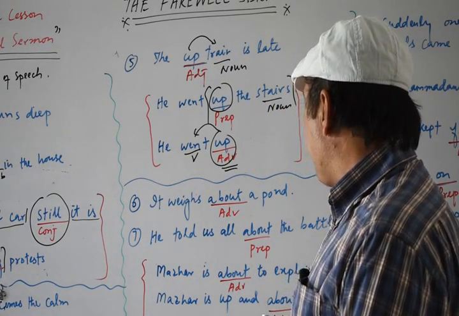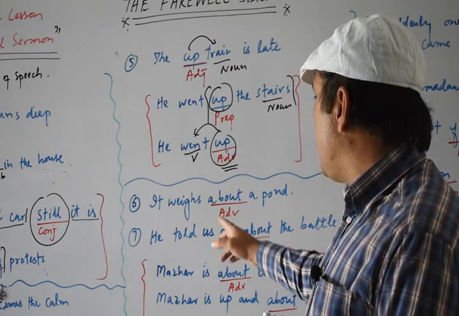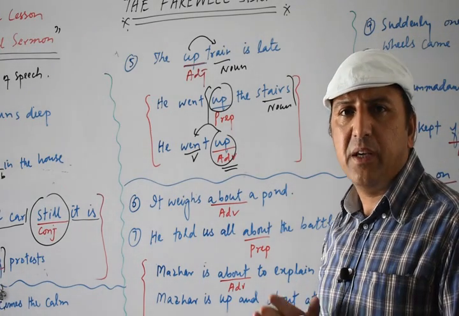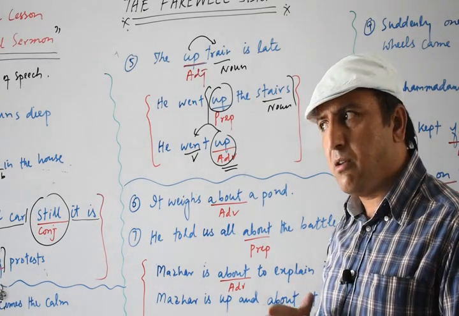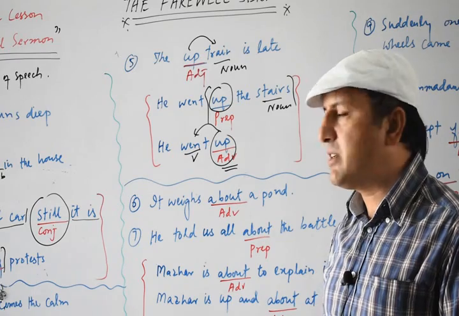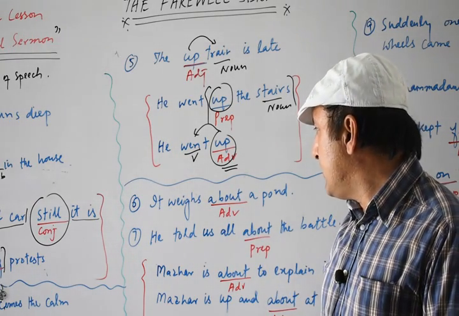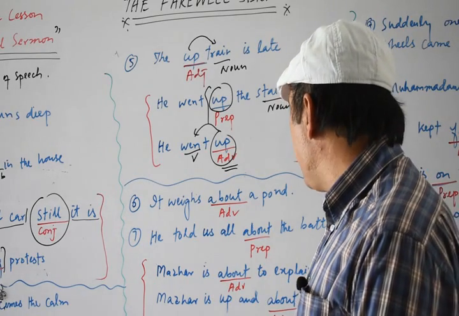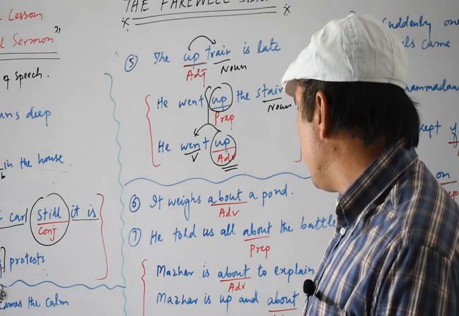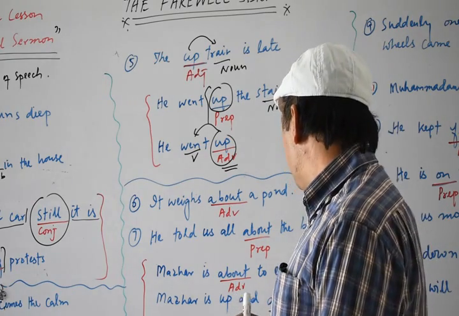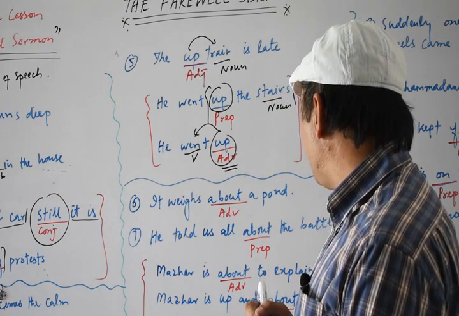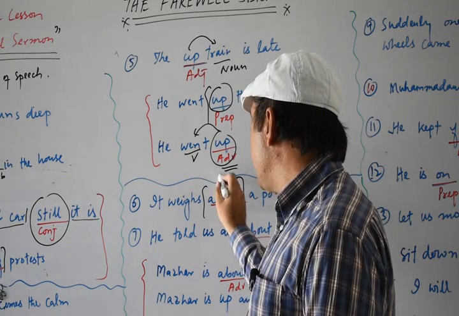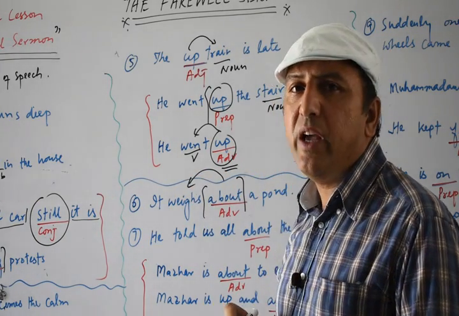Now you see, we have the next sentence. It weighs about a pound. Be attentive. It is a bit difficult because there are many controversies regarding the usage of this about, because about can be used as a preposition and it can be used as an adverb as well. Now you see here, it weighs about. This about basically tells us about weighs, and weighs is a verb.